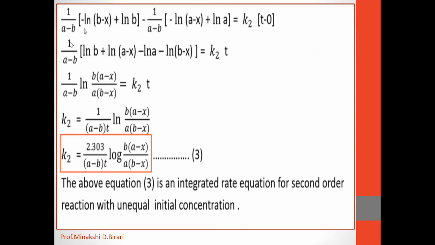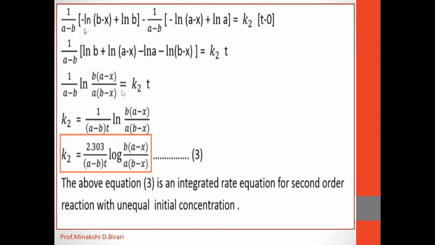Then 1 upon a minus b in bracket ln b plus ln in bracket a minus x minus ln a minus ln in bracket b minus x is equal to k2 into t. So by simplifying this, we get 1 upon a minus b ln b into a minus x divided by a into b minus x is equal to k2 into t.